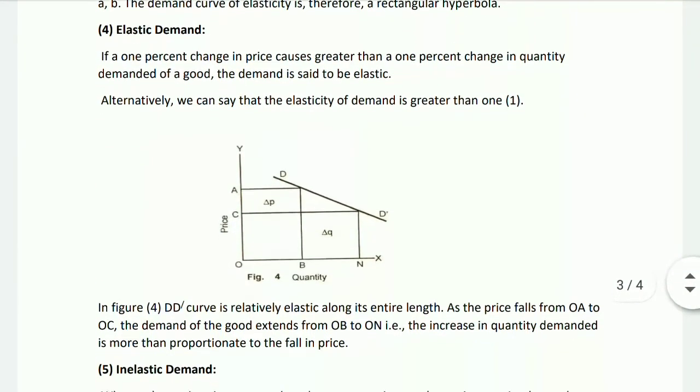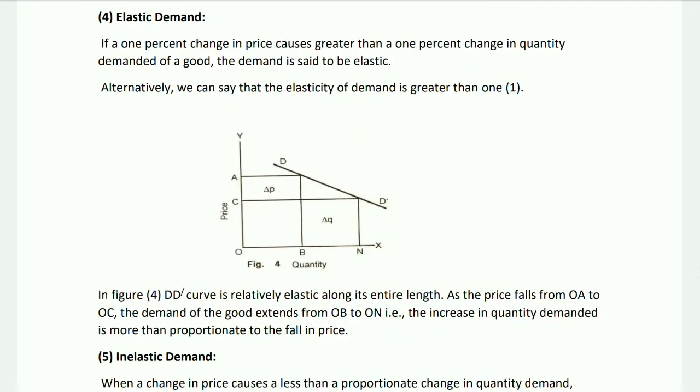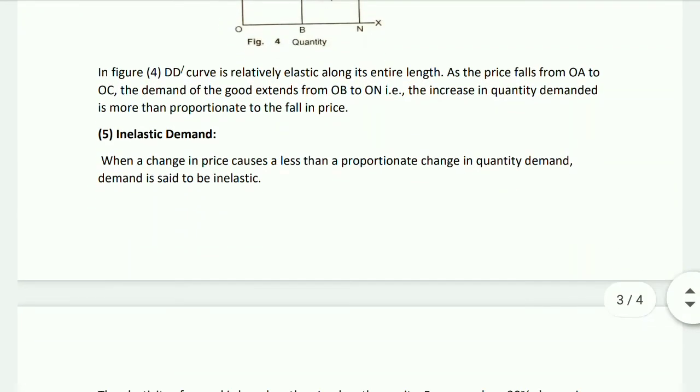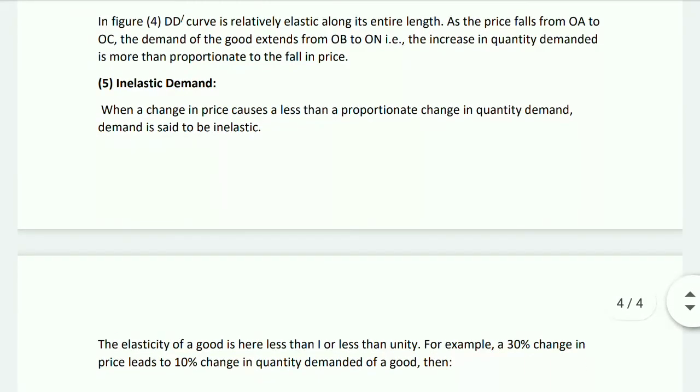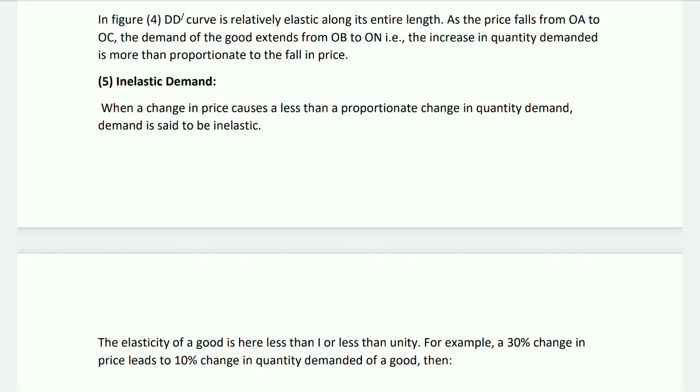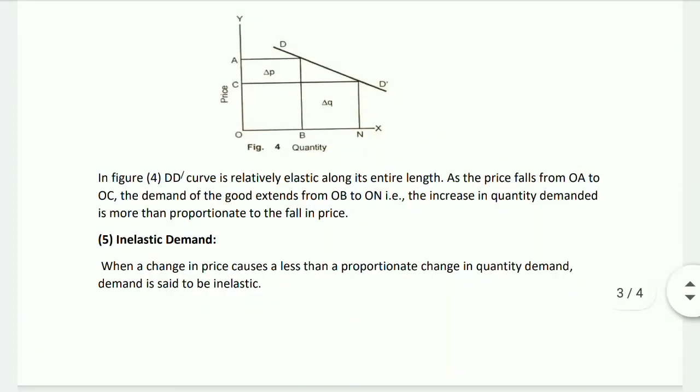Number 4, elastic demand. If 1 percentage change in price causes greater than 1 percentage change in quantity demanded of a good, the demand is said to be elastic. Alternatively, we can say that the elasticity of demand is greater than 1. In figure 4, DD demand curve is relatively elastic along its entire length. As the price falls from OA to OC, the demand of the goods extends from OB to ON. That is, the increase in quantity demanded is more than proportionate to the fall in price.